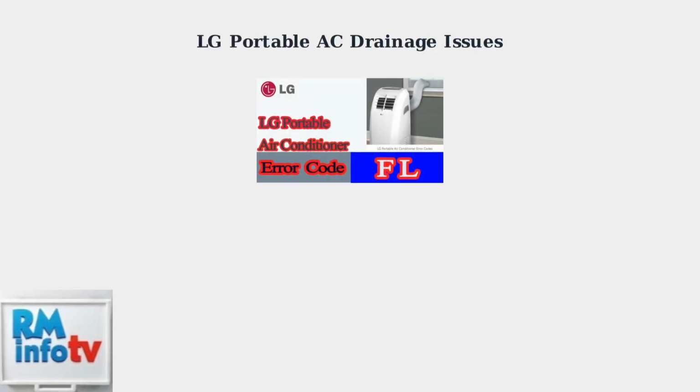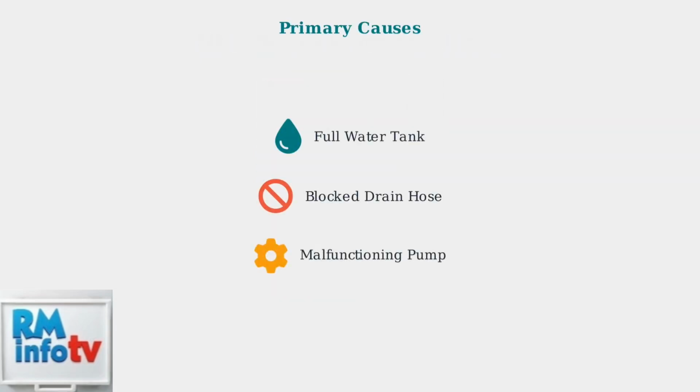LG portable air conditioners can experience drainage problems, especially in humid conditions. The most common sign is the FL error code, which indicates your water tank is full and needs attention. There are three primary causes of drainage issues: a full water tank, a blocked drain hose, or a malfunctioning pump if your unit is equipped with one.